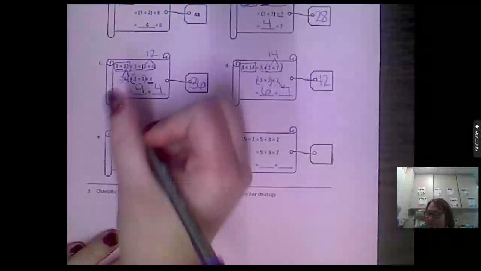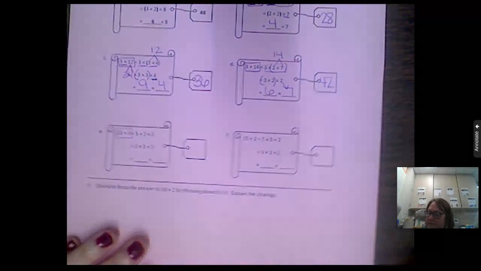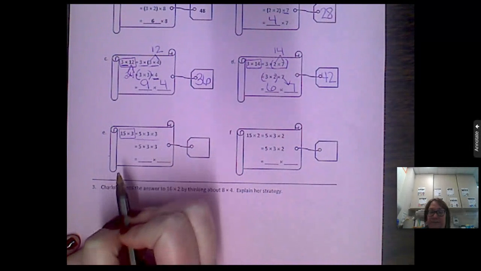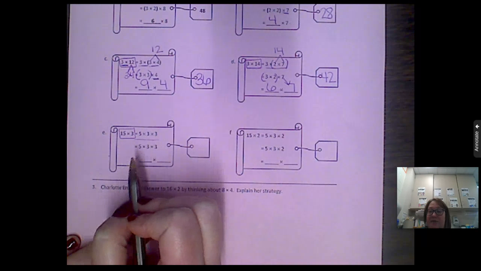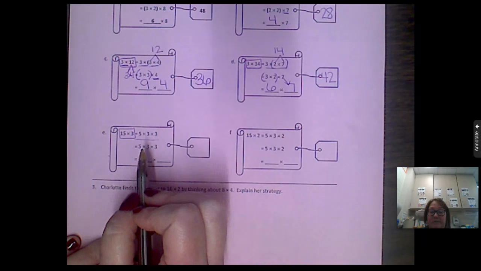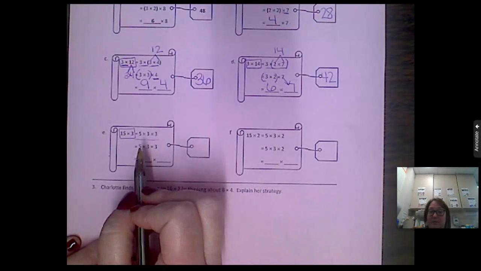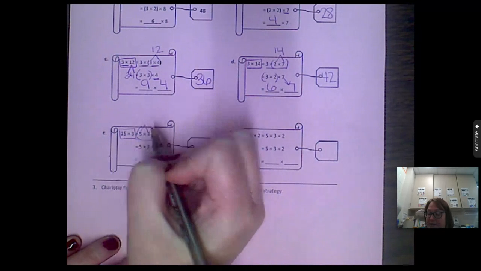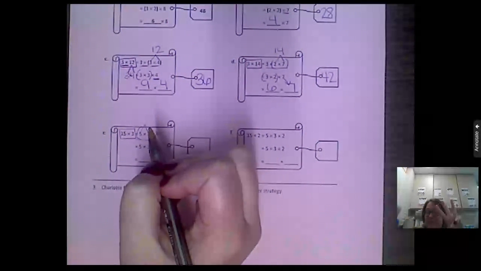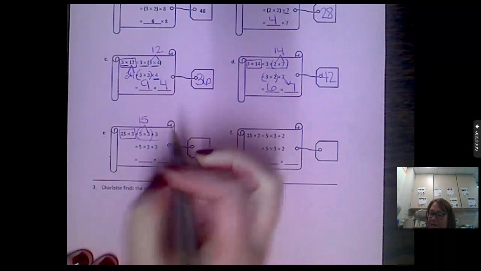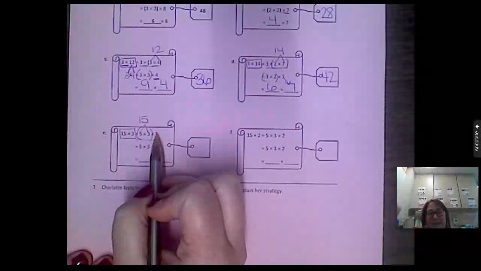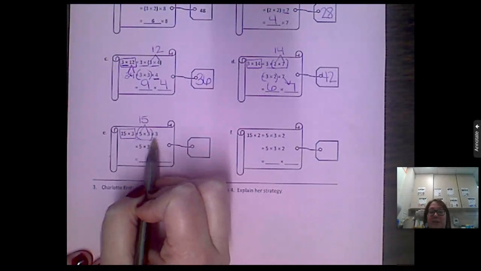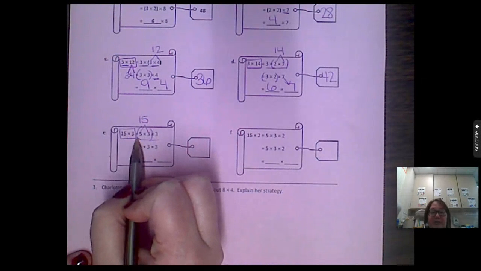All right, so we're solving for 15 times 3. So we want to put parentheses up top here to show 15 times 3. Okay, so where would I put my parentheses so that I would be showing 15 times 3? Around what two numbers? If I put my parentheses around the 5 times 3, what is 5 times 3? 5, 10, 15. There's my 15, right? So that would give me 15 times 3. Does that make sense? Okay, so putting my parentheses around the 5 times 3 is going to help me to get a representation of 15 times 3, which I want to show that.